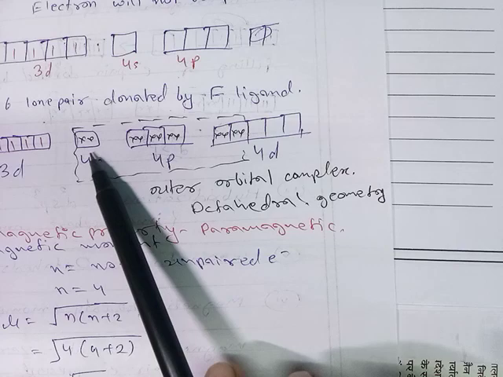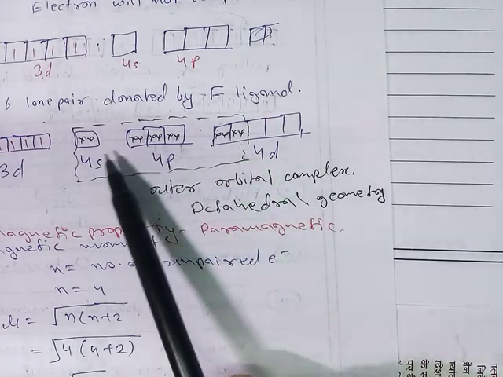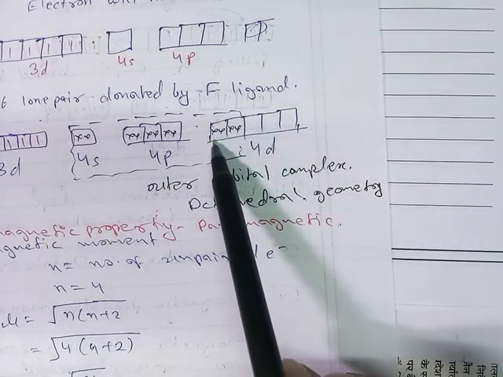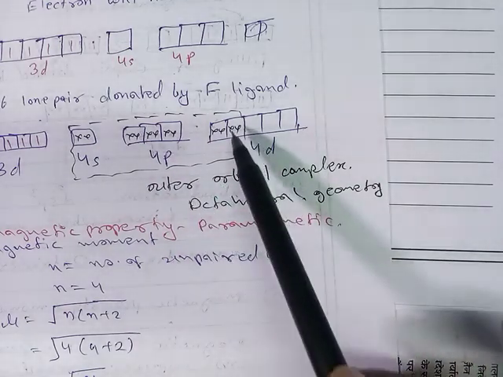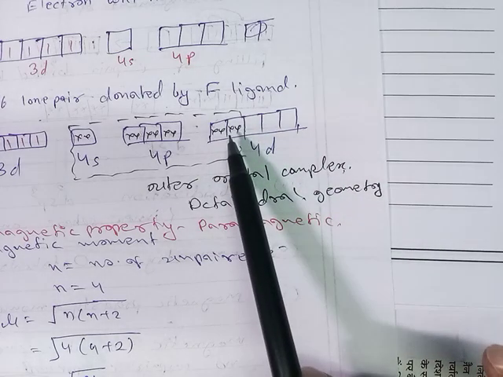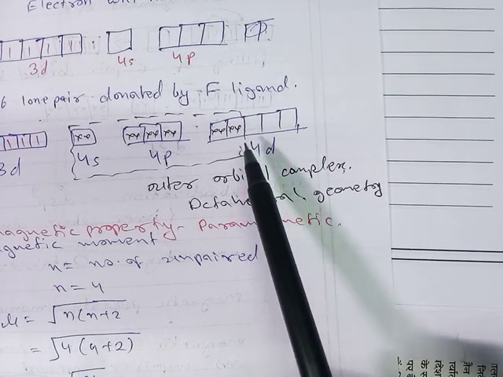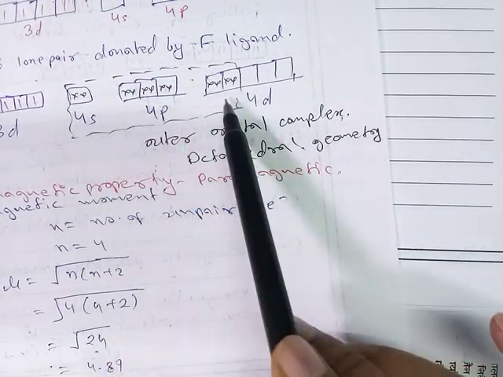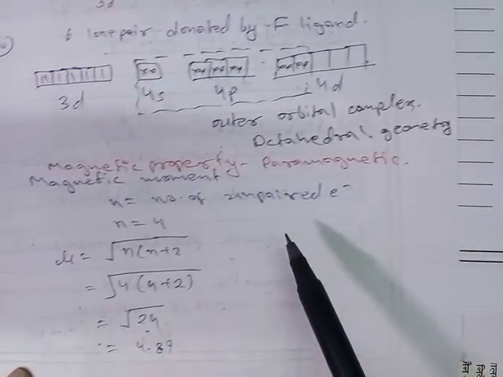So here 1 s, 3 p and 2 d orbitals participate in the hybridization in this complex. Outer d orbitals are involved in hybridization, so this complex is an outer orbital complex. The coordination number is 6, therefore the geometry is octahedral.